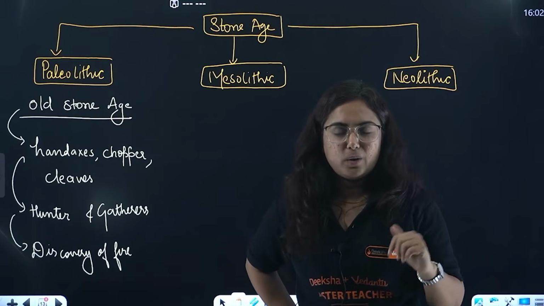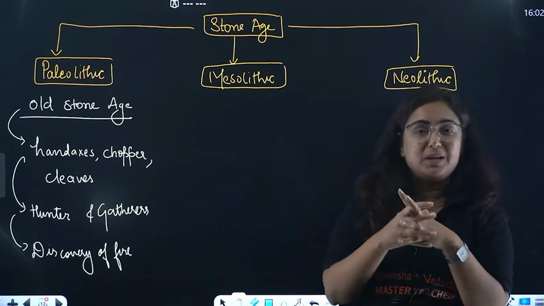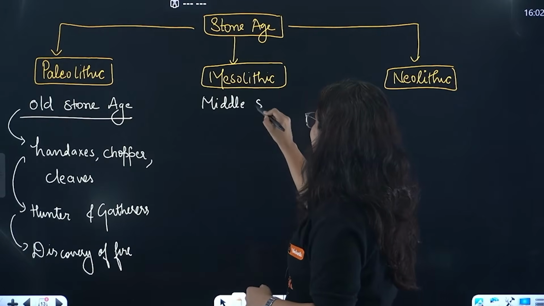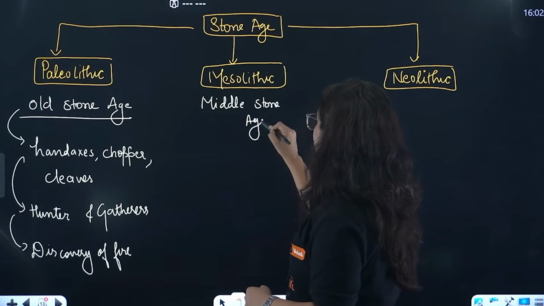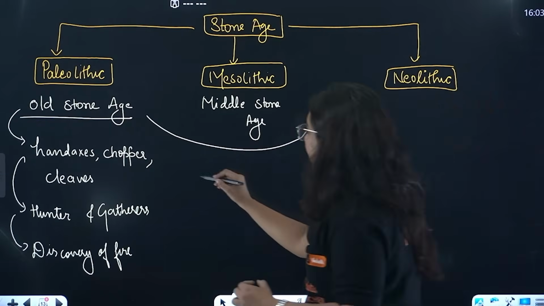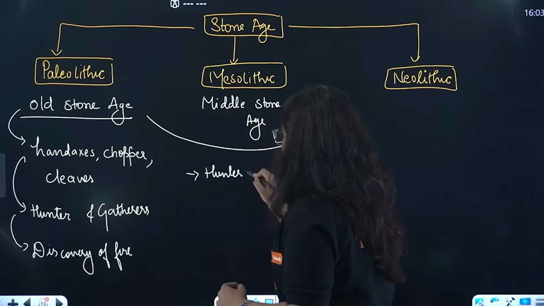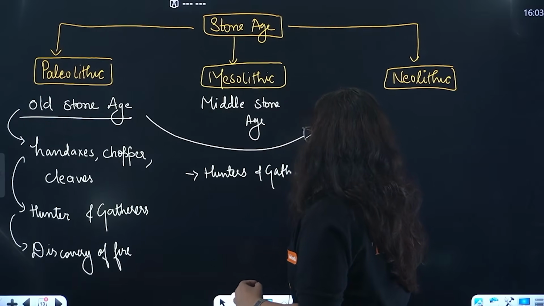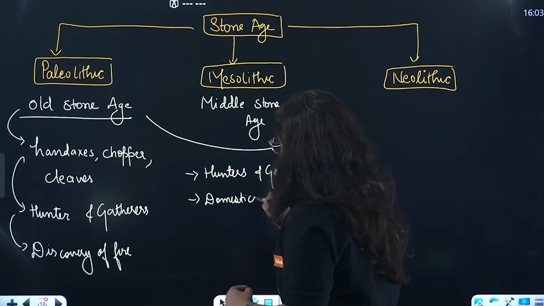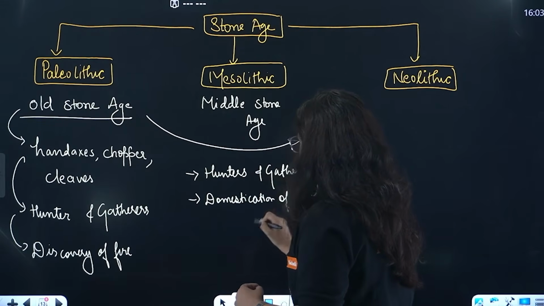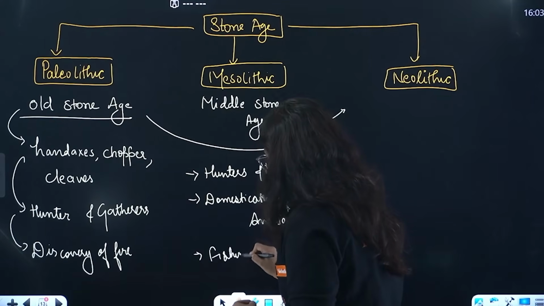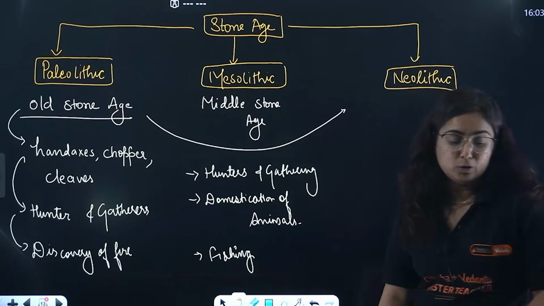Crazy. Okay, chalo, let's move to the next period, that is the Mesolithic age. Mesolithic is middle, so yes, it is the Middle Stone Age, which is actually a transition period from old to new. But here it is majorly seen that along with hunting and gathering, these people knew one more thing, that is domestication of animals, right? And during this time, fishing became one more occupation of humans.